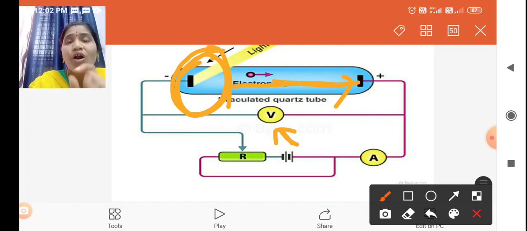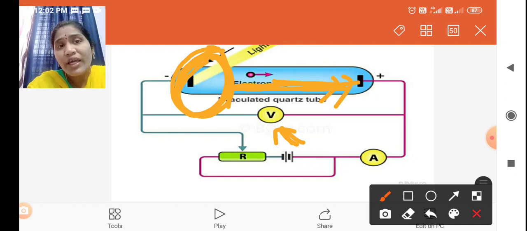What is the third characteristic? How the potential depends on the photoelectric effect. Here we are increasing the positive potential, and the photocurrent also increases, as long as the maximum electrons reach this anode.